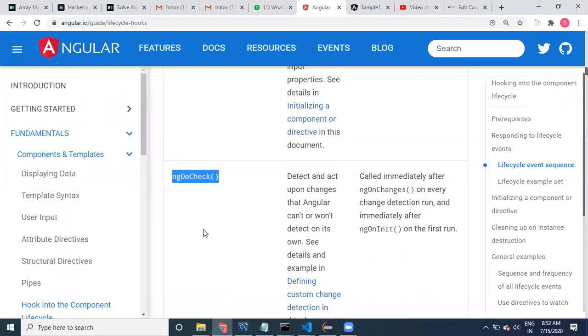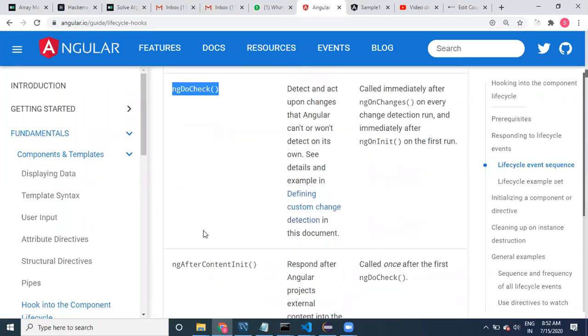It is executed after ngOnChanges, on every change detection, guys, so multiple times. Whatever logic you write inside ngDoCheck is also a costly operation, so we have to be very careful.